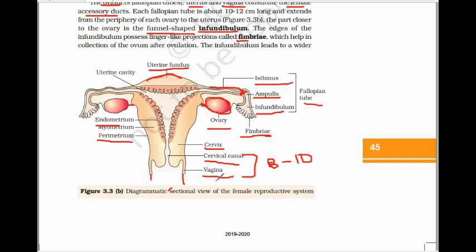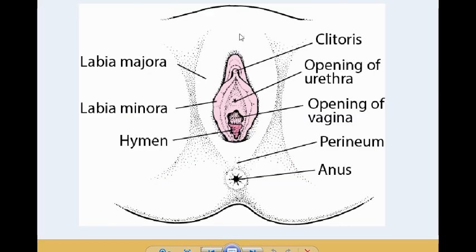तो microbial growth को रोकने के लिए इसमें क्या होता है, वो bacteria present रहते हैं जो कि एसिड प्रोड्यूस करते हैं. कहाँ से? ग्लाइकोजन से. So what is the role of this vagina? Here it receives the penis of the male individual. Okay, and it also forms a passage for the menstrual flow. Okay, we'll discuss in detail in the menstrual cycle. And next, it acts as both copulation canal and birth canal. Clear?